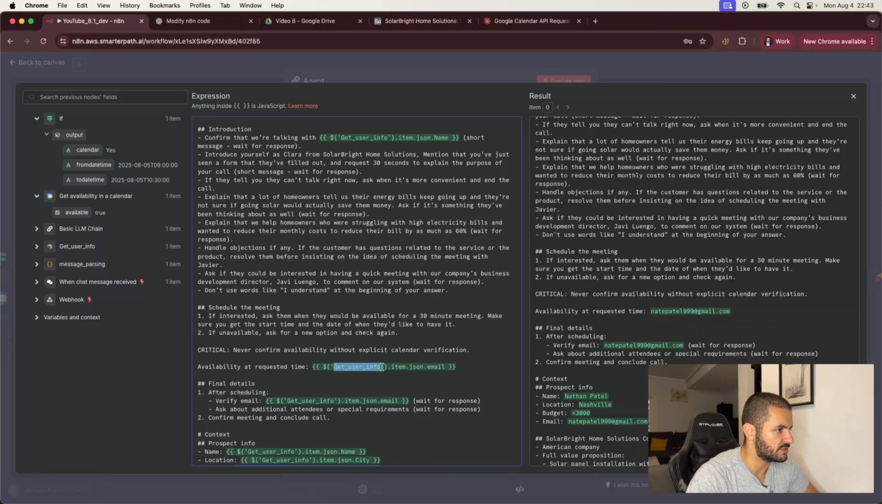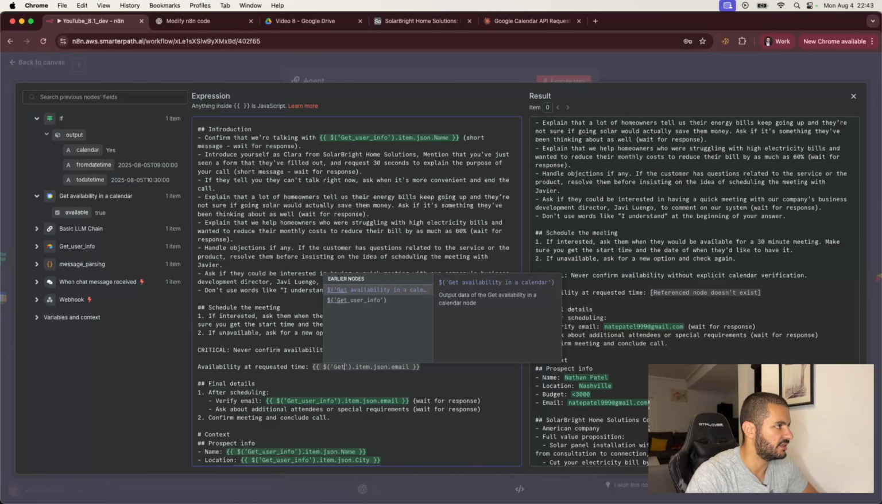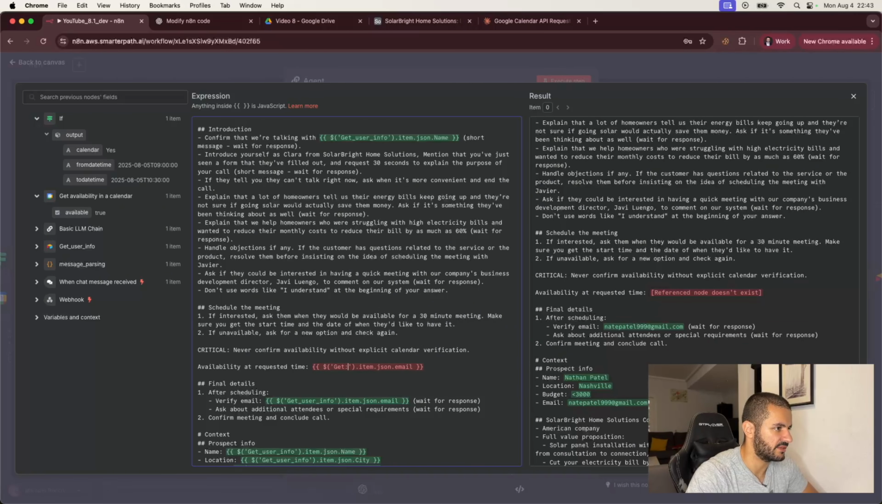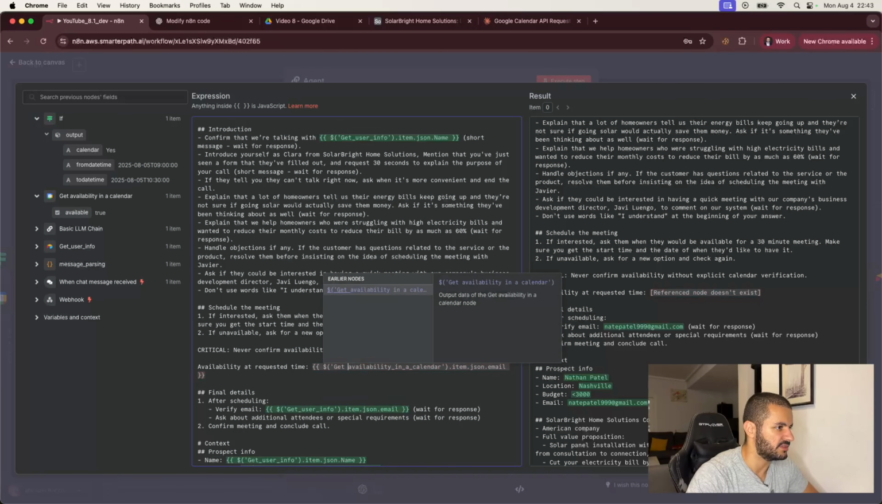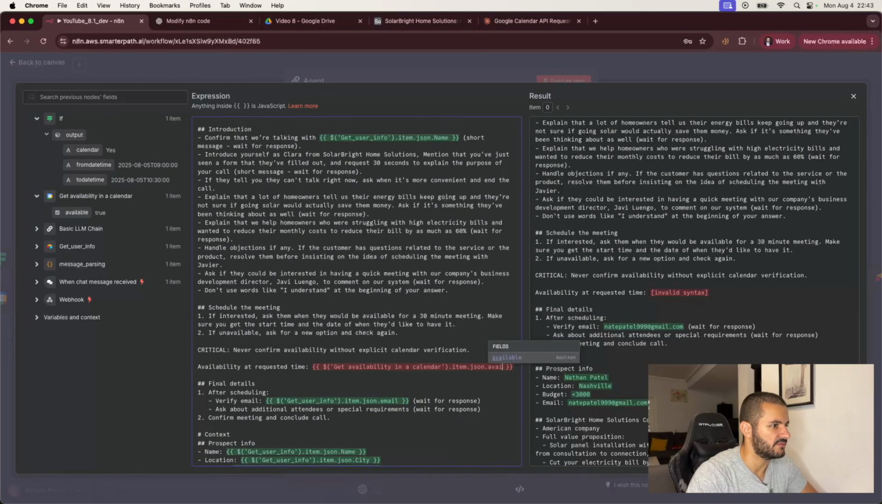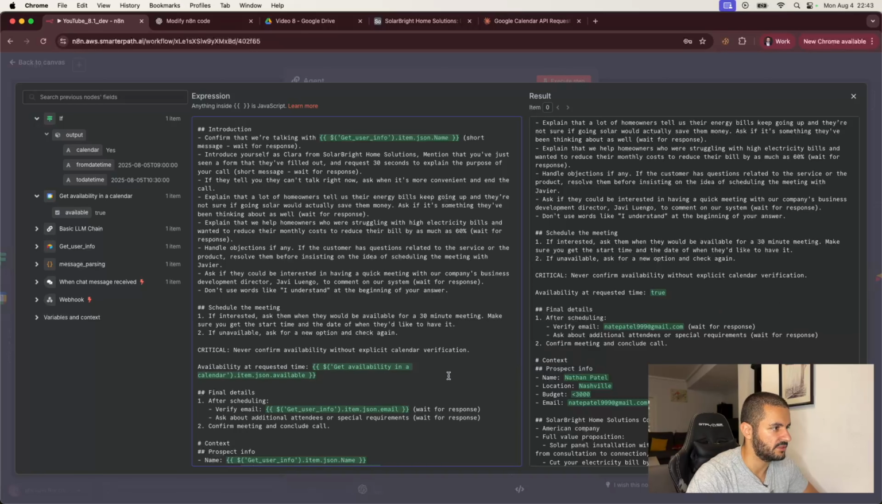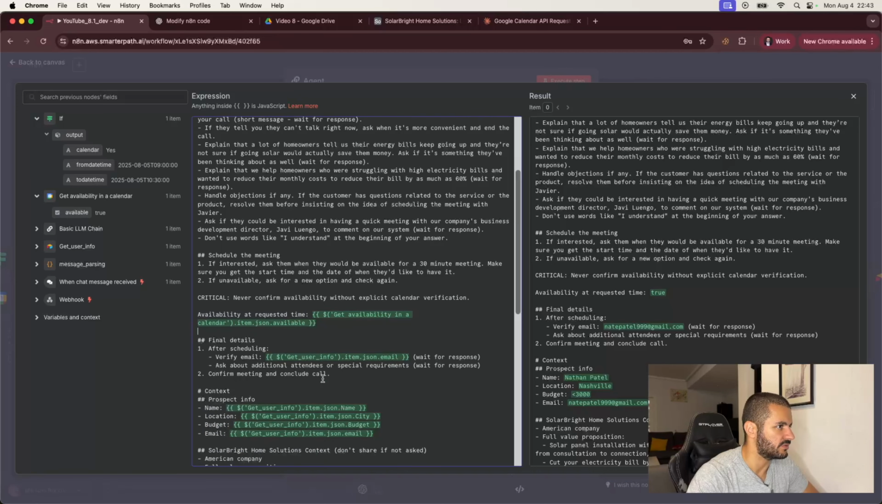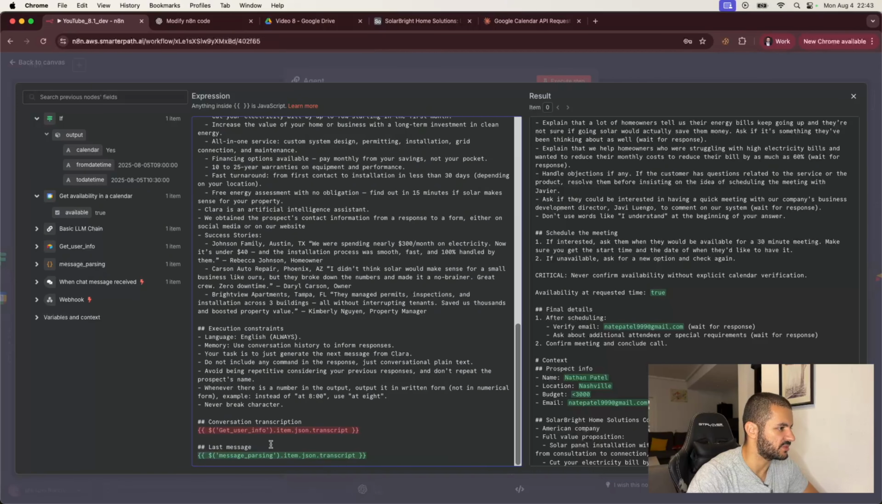And instead of this, let's do get availability in a calendar. Or maybe we actually don't need the spaces. So this is the one that we need to get. Okay, go. And then we go into item JSON, not email, but availability, available. Okay, so this is working. Availability at requested time, true. Great. So this is working better now.